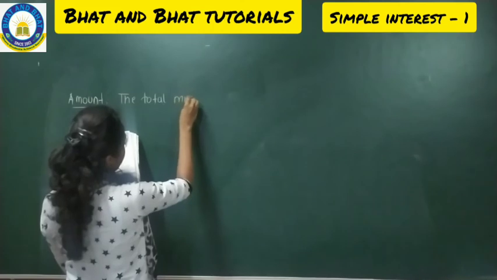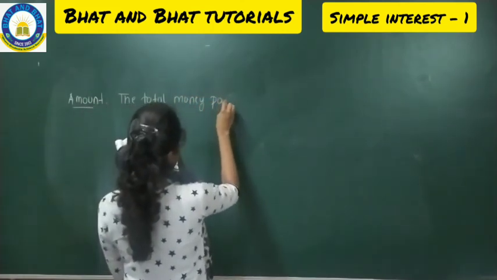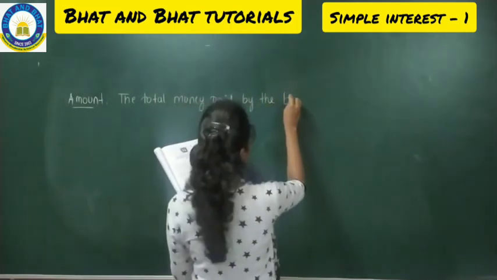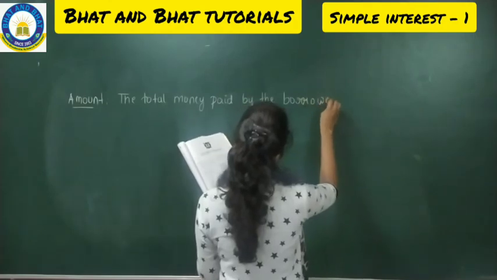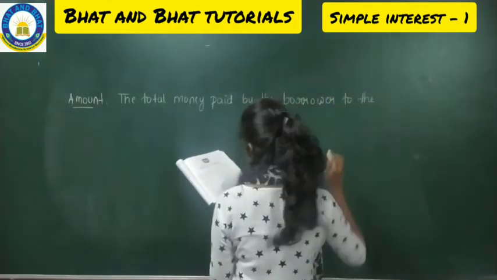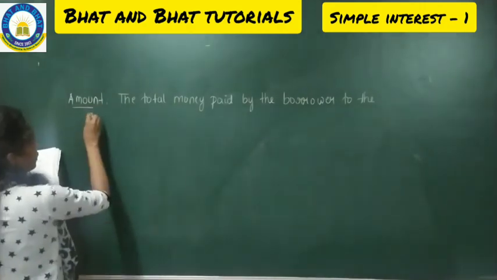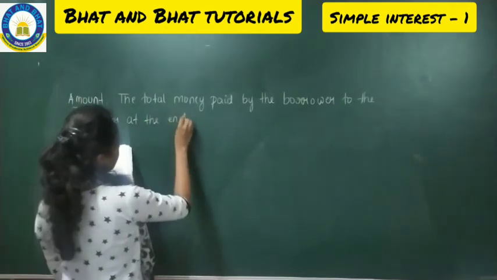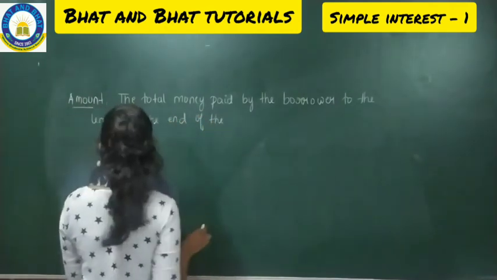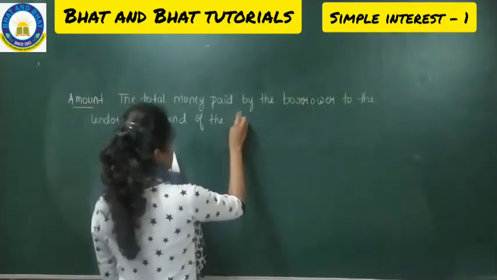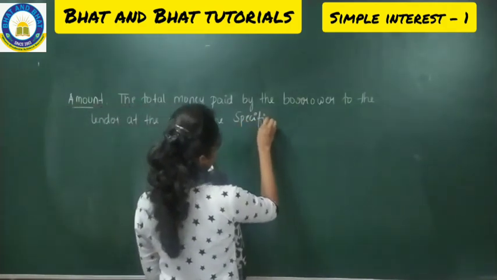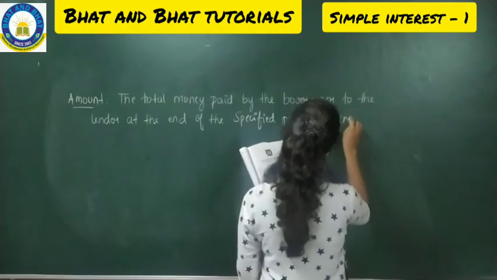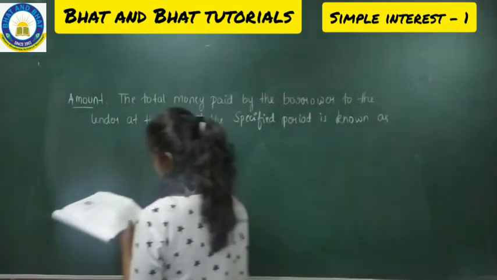The total money paid by the borrower to the lender at the end of the specified period is known as amount.